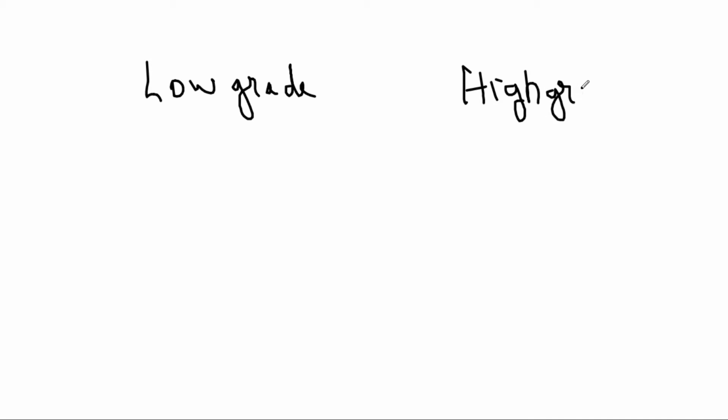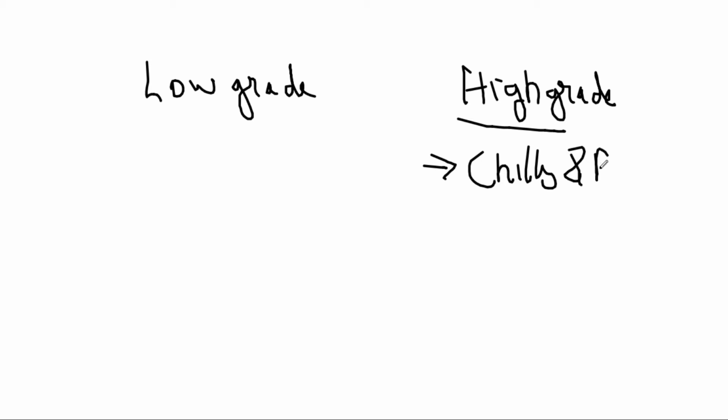Now we'll discuss two types: one is low grade fever, the other is high grade fever. When do you say a person is having a high grade fever? When a person comes to you, how do you identify high grade? He will specifically say he is having chills and rigor. Why does chills and rigor occur?